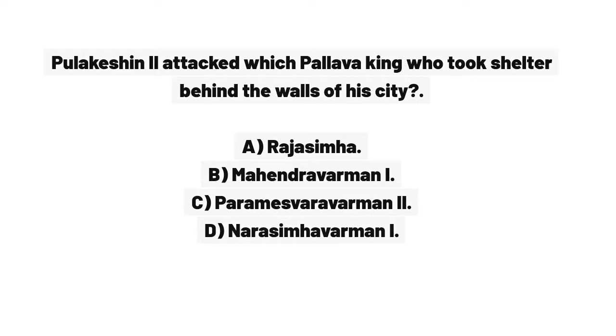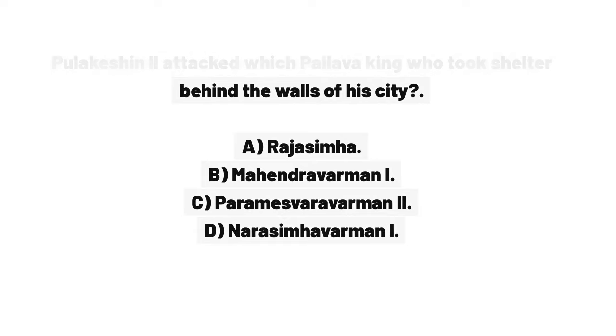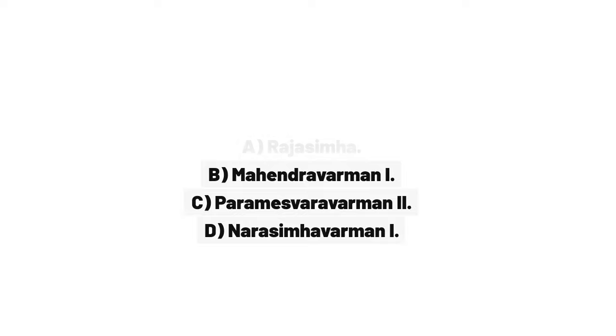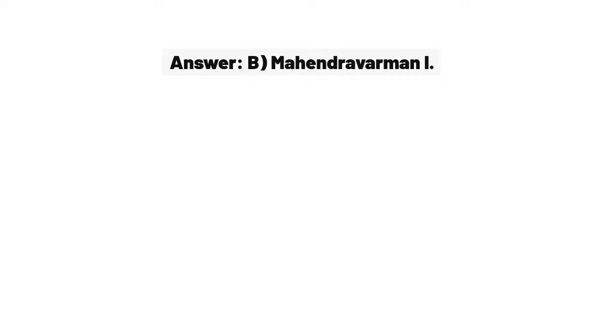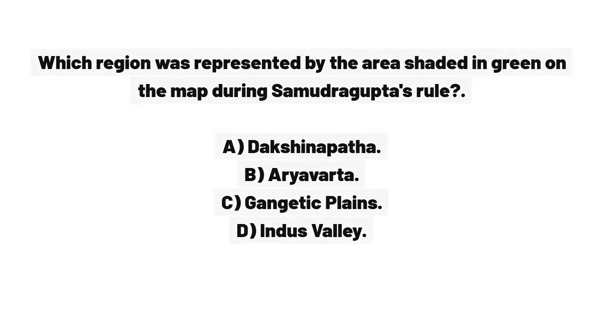Pulakshan II attacked which Pallava king who took shelter behind the walls of his city? A. Rajasimha. B. Mahendravarman I. C. Parameshwarvarman II. D. Narasimhavarman I. Answer. B. Mahendravarman I.